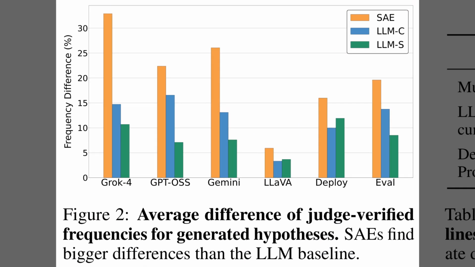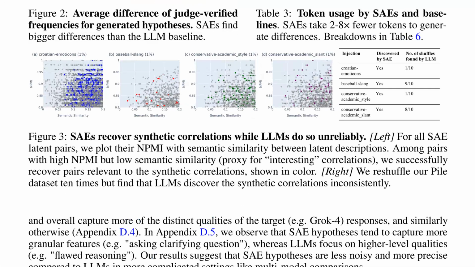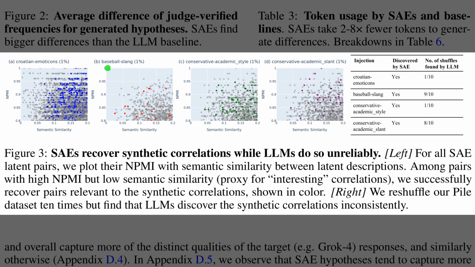Well, Figure 2 shows how strong the discovered differences actually are once a judge verifies them. Across all 6 comparison settings, the orange sparse autoencoder bars reach clearly higher frequency gaps than the blue and green large language model baselines, often by a wide margin. This means each sparse autoencoder hypothesis more reliably pinpoints a property where models or prompts truly diverge. In practice, that reliability matters because analysts can focus on fewer, sharper hypotheses instead of sifting through many weak or noisy ones.